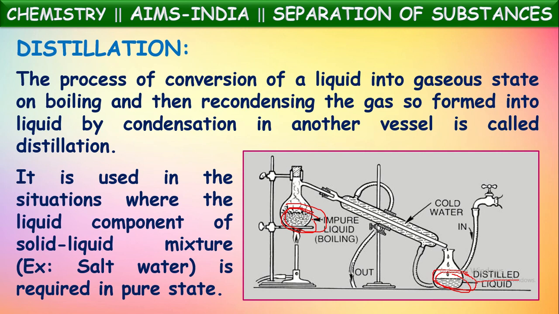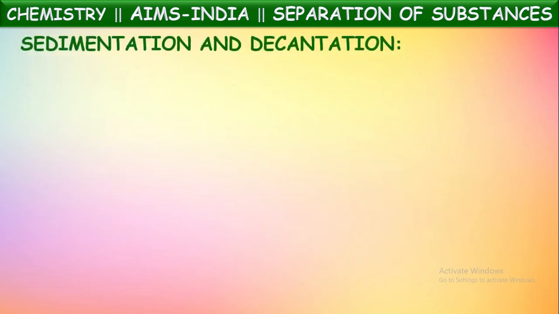So distillation involves two processes. One is first evaporation. Evaporation of liquid happens. Those vapors of liquid are collected and condensed in their journey. So evaporation first and then condensation both are occurring in this. In this method, liquid component and solid component both are collected. Okay, this is the distillation technique. Got it? Next, let us see the sedimentation decantation technique or sedimentation decantation process.